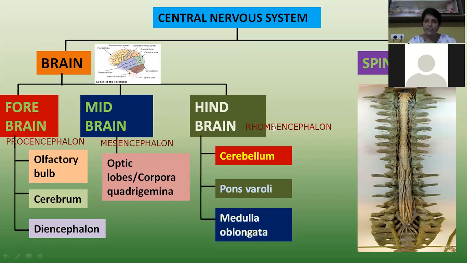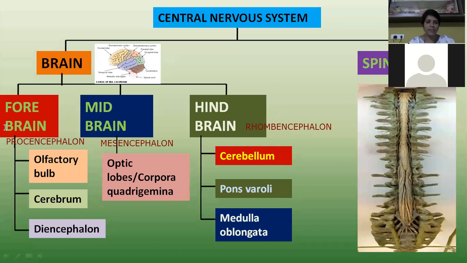The third region is rhombencephalon or hindbrain, which is present behind the midbrain. Encephalon is the scientific name of the brain. Is this clear?